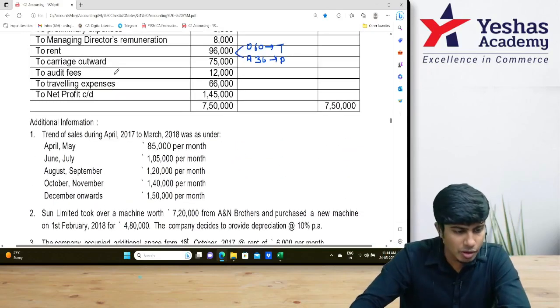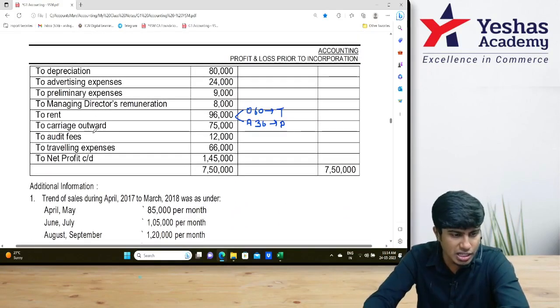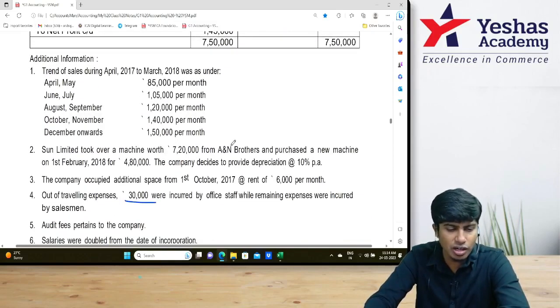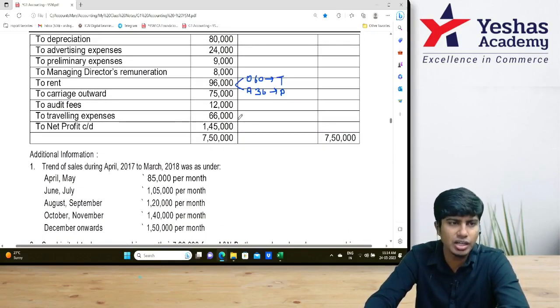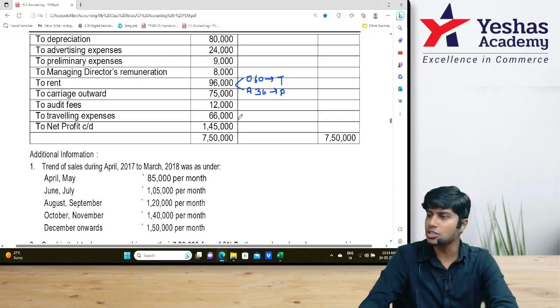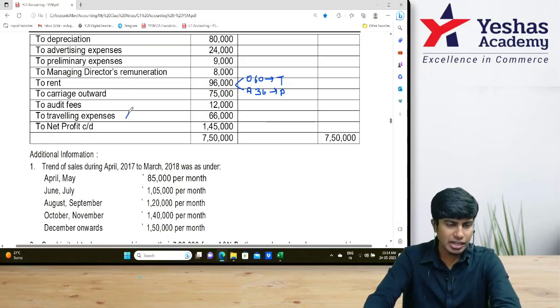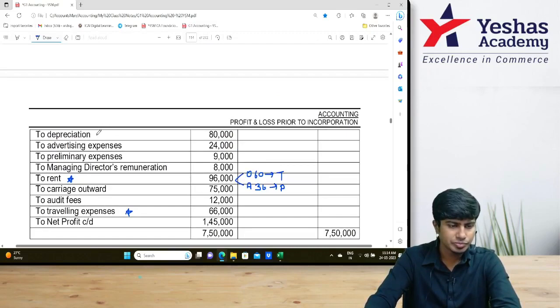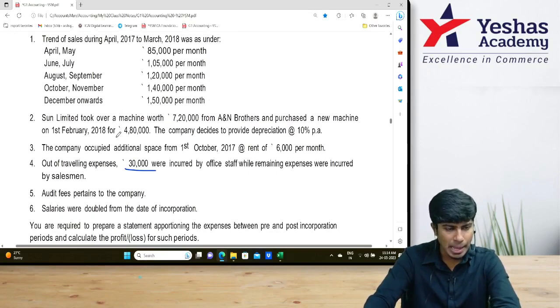Understood? Now come on here. How much is our travel expense? 66. How much is incurred for regular office traveling? 30. 30,000 time ratio, 36,000 sales ratio. Put one star here. Traveling expense, there is a working note. And there is a working note for rent, and a working note for depreciation. Okay?